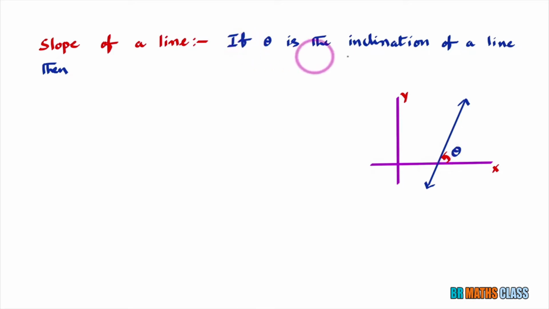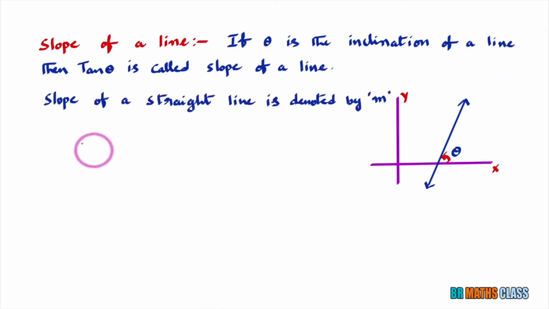So here, if theta is the inclination of a line, then tan theta is called slope of a line. This is the definition of slope of a straight line. If theta is the inclination of a straight line, then tan theta is called slope of that straight line. Slope of a straight line is denoted by m. Generally, throughout this chapter, slope of a straight line is denoted by m.